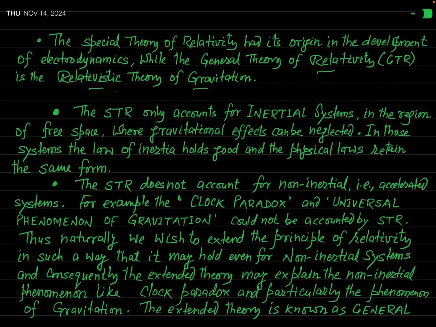So, the special theory of relativity originated in the development of electrodynamics. When electrodynamics was developed, Einstein needed the development of special relativity, and he proposed this theory. But when Einstein tried to explain gravity, he realized that there must be a theory which correctly explains gravity. And that theory is known as the general theory of relativity.